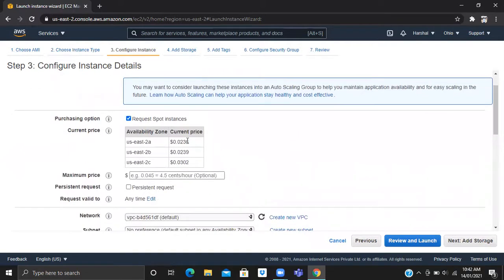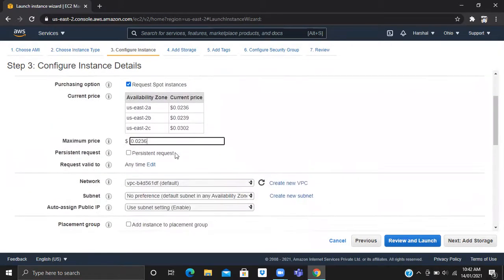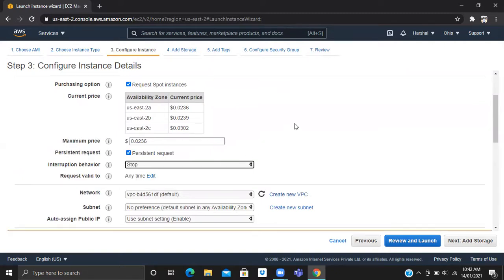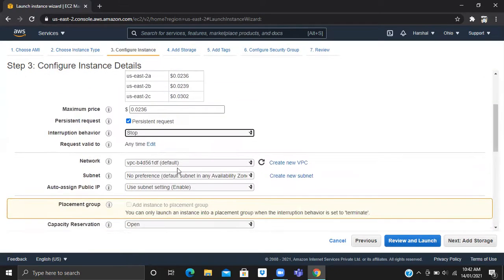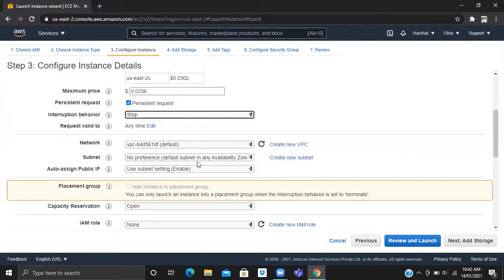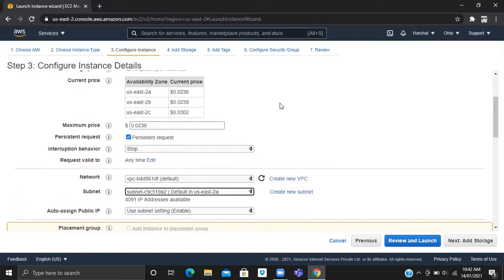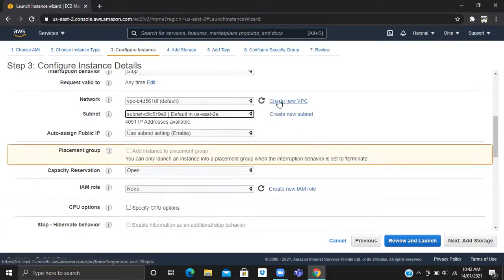Make it 0.0236 only, because it will not fail. Otherwise, it will fail. This will be good, na? You can try, but I think it will not connect. Make it persistent, stop. No, we have to do it in the subnet. We have to click on 2A. We took the price of 2A availability. Yes, that's why.